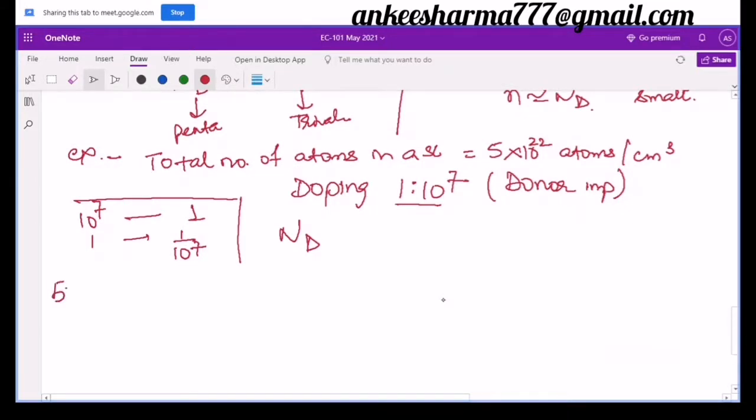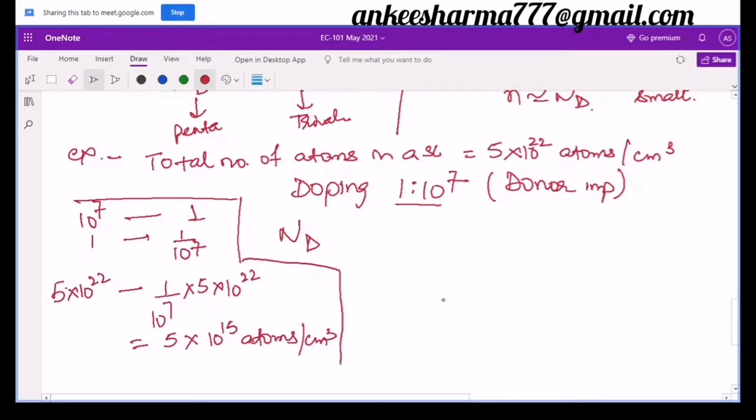5 into 10 raised to the power 22 will have 1 by 10 raised to the power 7 into 5 into 10 raised to the power 22. So it will come out to be equal to 5 into 10 raised to the power 15 atoms. Again, this must be denoted with the per centimeter cube unit because it is defined in a volume. So it means with the doping of 1 is to 10 raised to the power 7, I can have 5 into 10 raised to the power 15 donor atoms. It means my ND over here will be equal to 5 into 10 raised to the power 15 atoms per